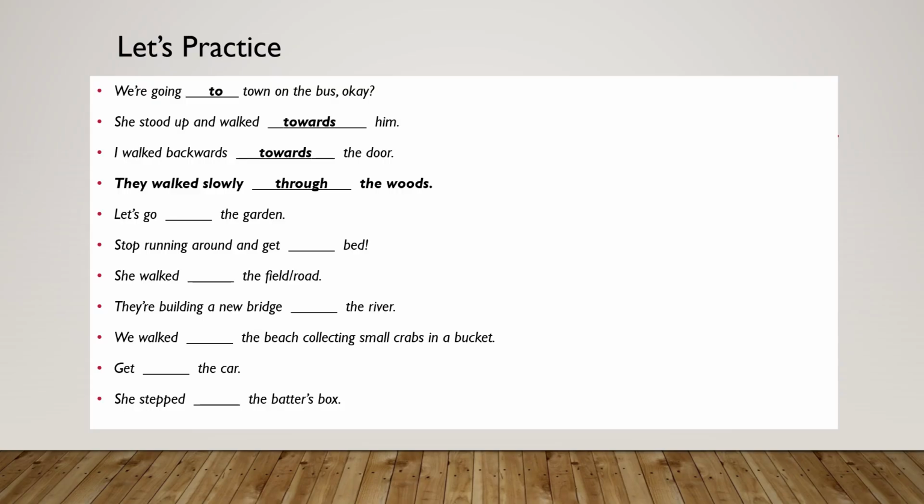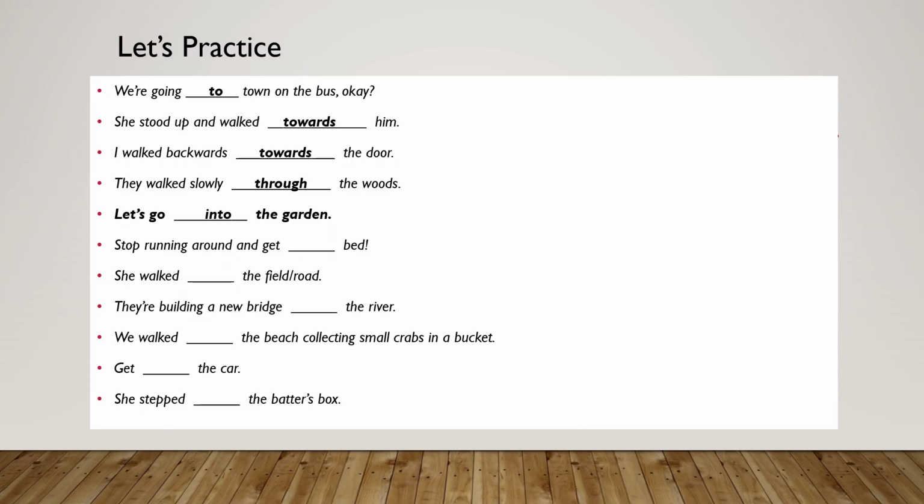Let's go blank the garden. The garden is a place which is surrounded by trees, fence, wall, those kinds of materials. So we are going from outside to inside. In that case, we should say what? Into. We should use into. Let's go into the garden.